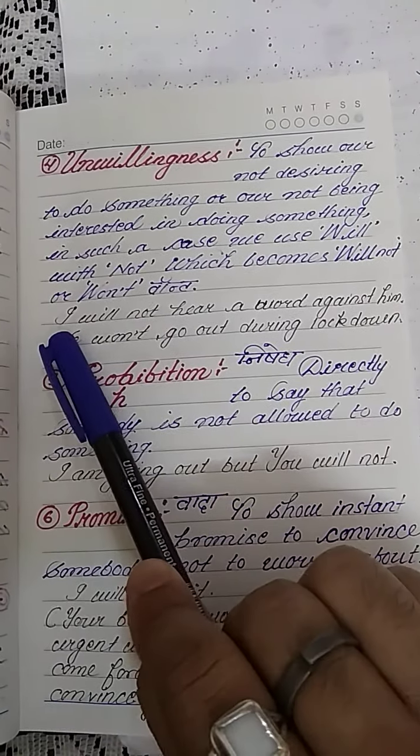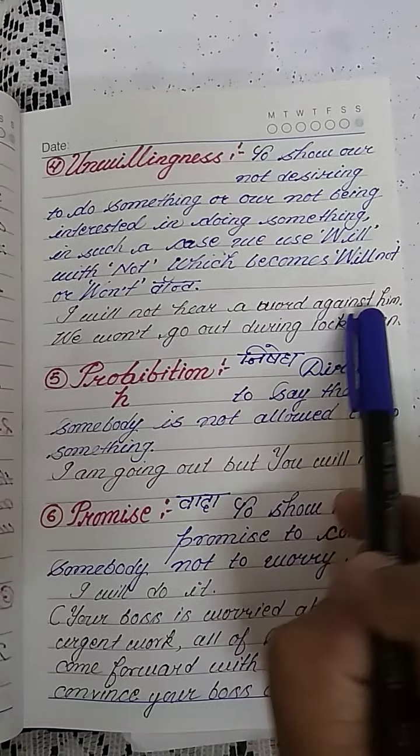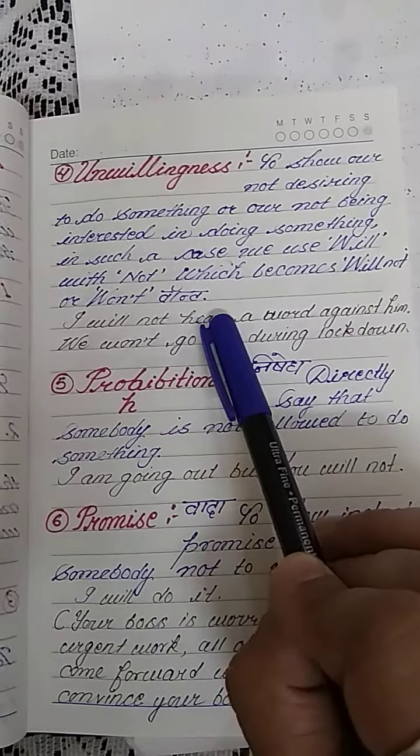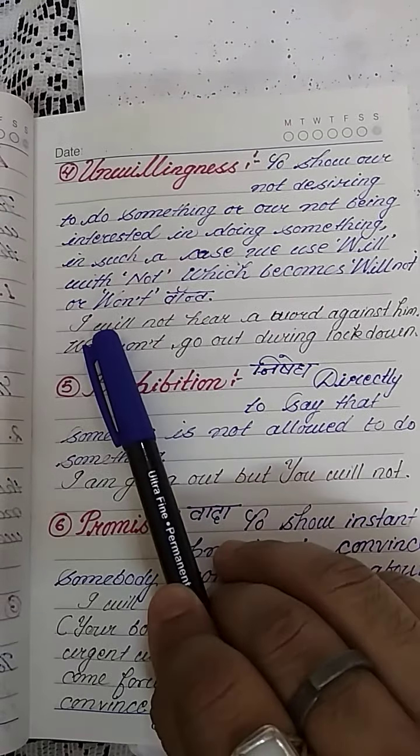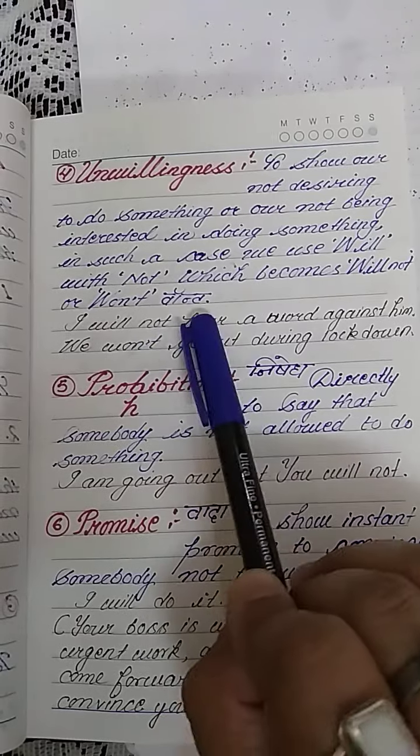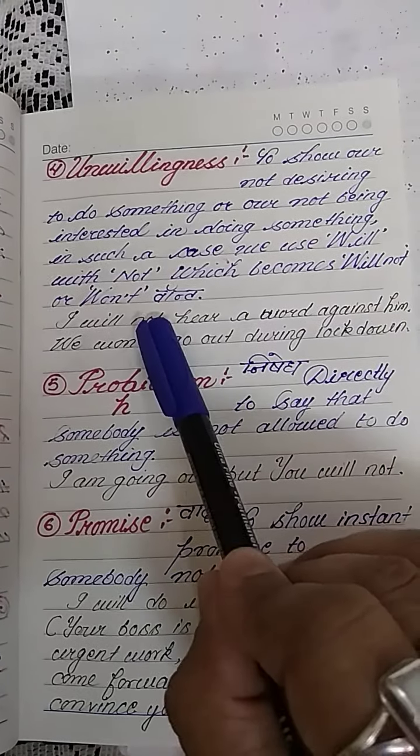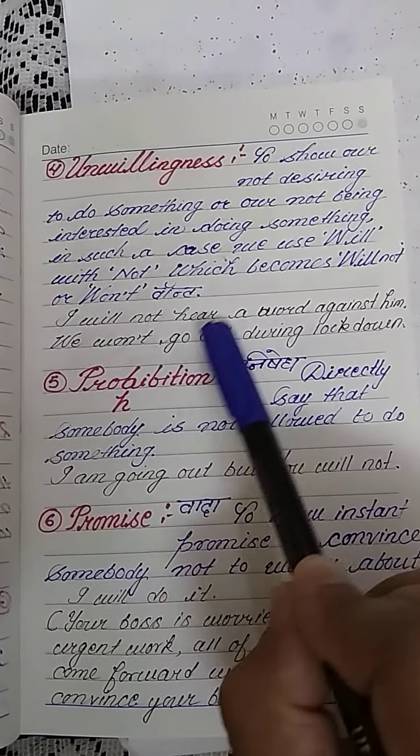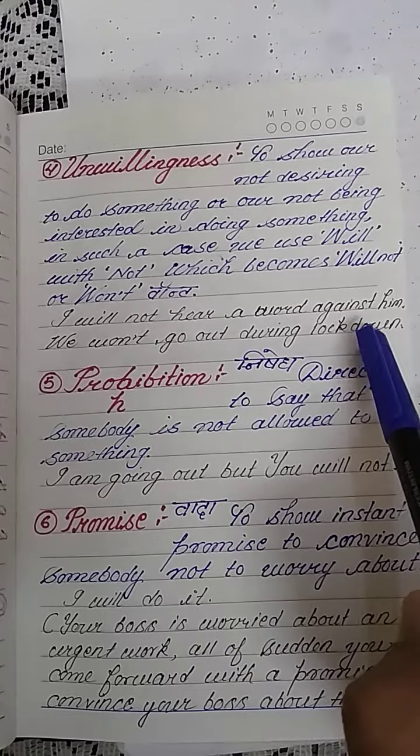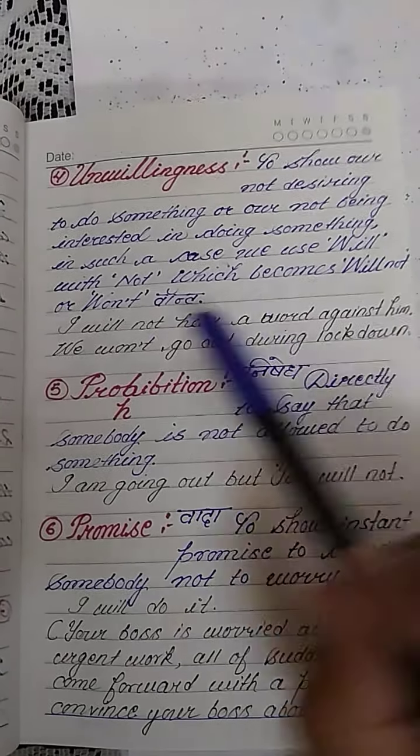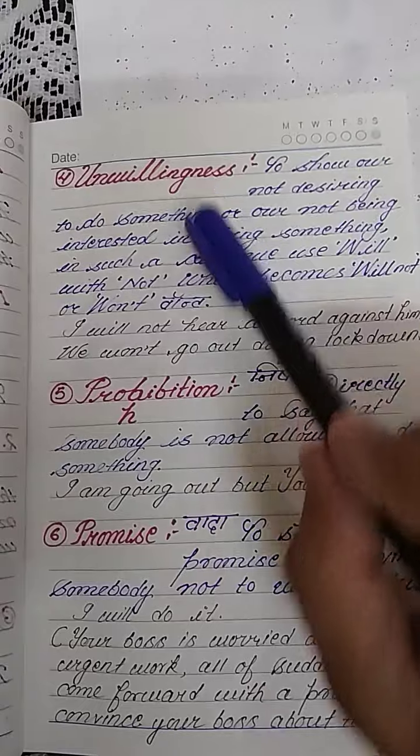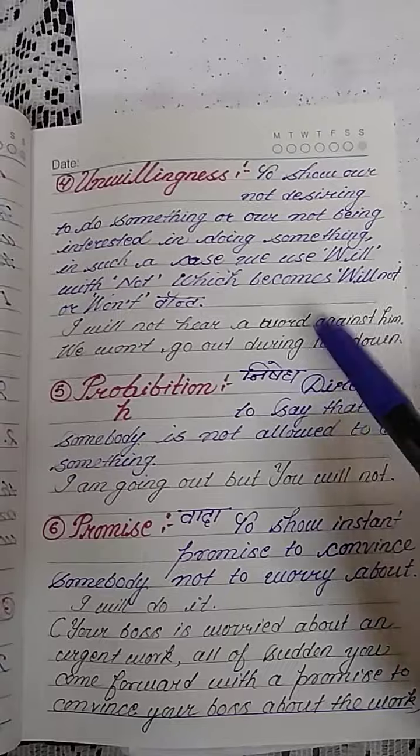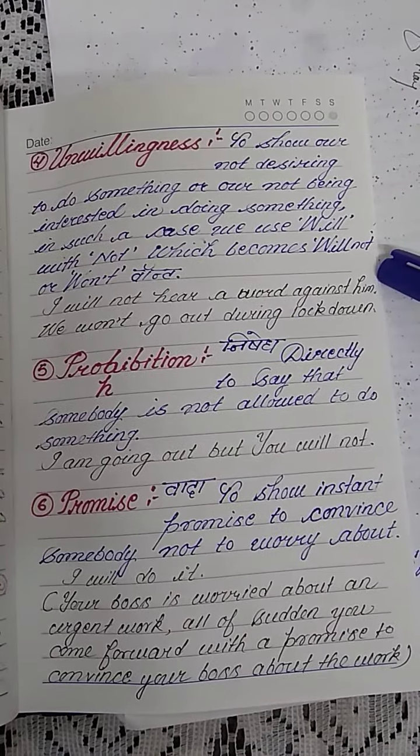For example, you like somebody, you know that he or she is so good, and someone is going to say something against him or her. At that very moment, you will say, I will not hear a word against him. It means this sentence shows a kind of unwillingness on the part of the speaker to do that particular work, whatever is being done or whatever he or she is expected to do in the time to come.